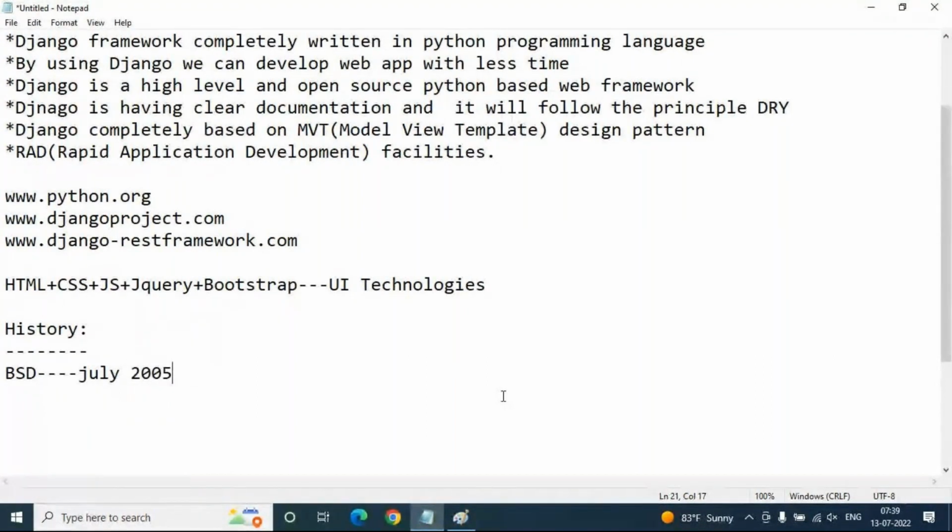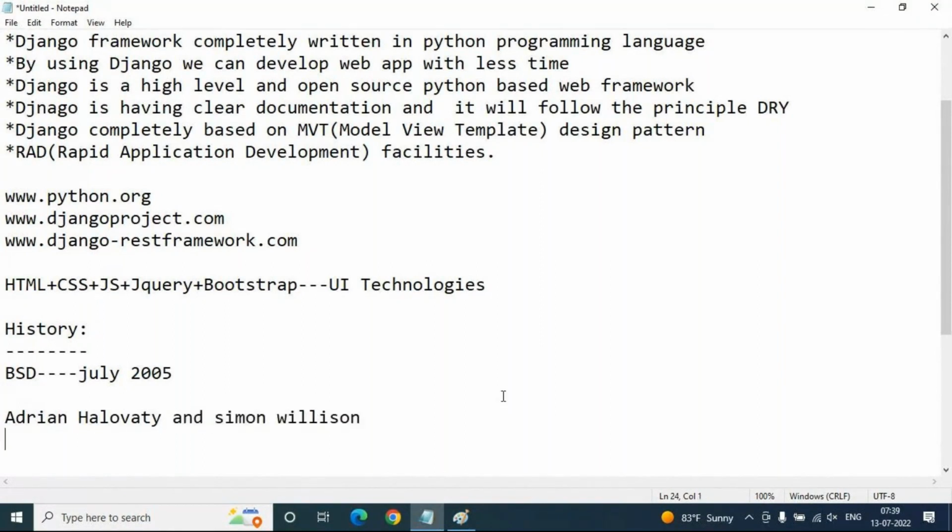The original authors of Django are Adrian Holovaty and Simon Willison.